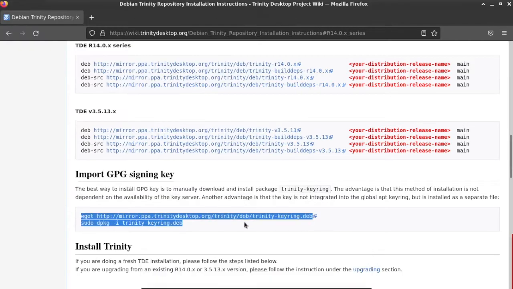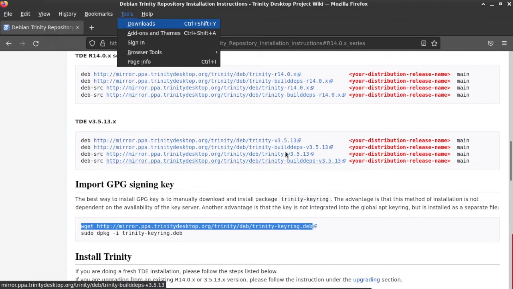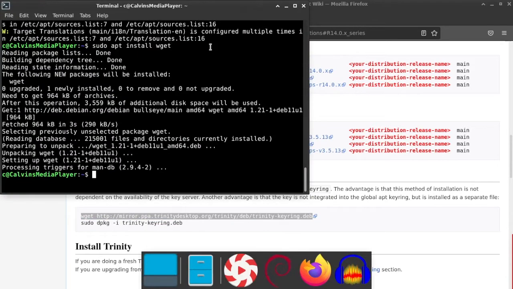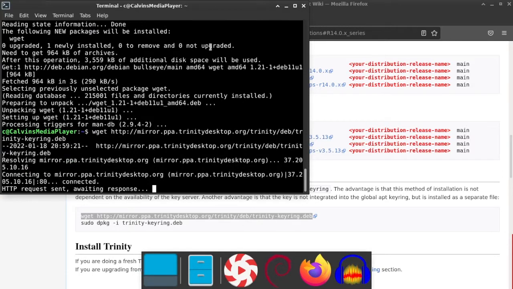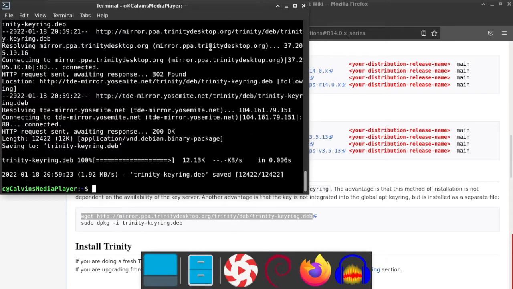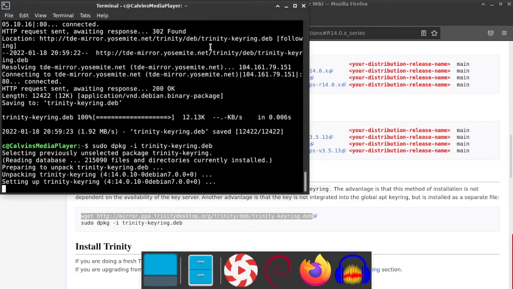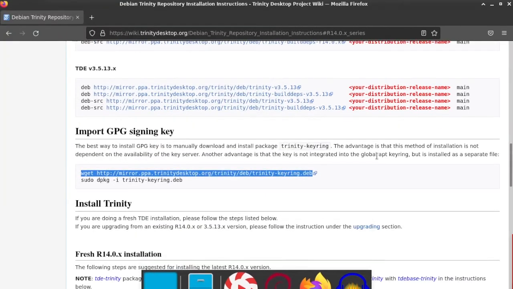And then after that we just go back here, Control C, and in order to put in the terminal you have to do Control Shift V to input into the terminal. And here we go, enter, got that. Now we go on to the next thing we have to do to install Trinity. Which tells you, oh yeah, you have to put the keyring in there too. So we did that.